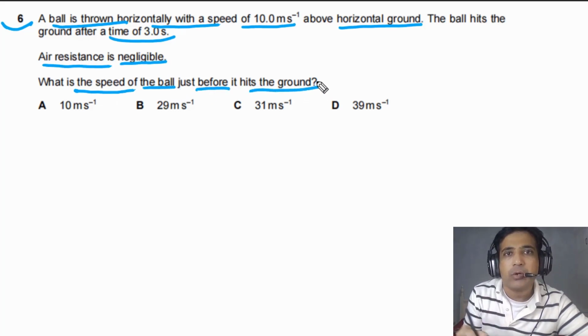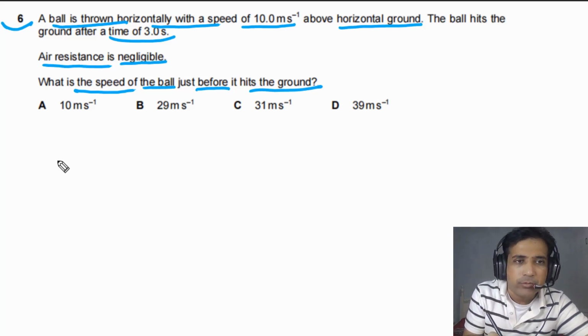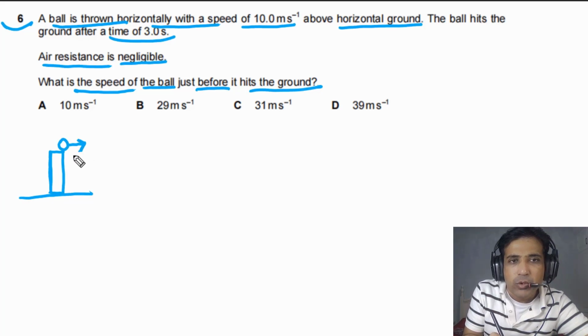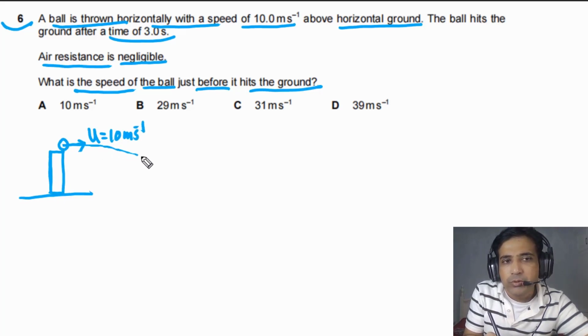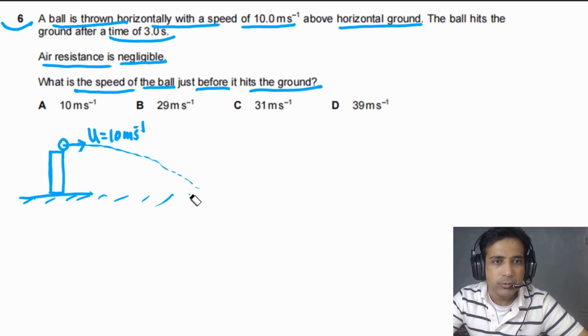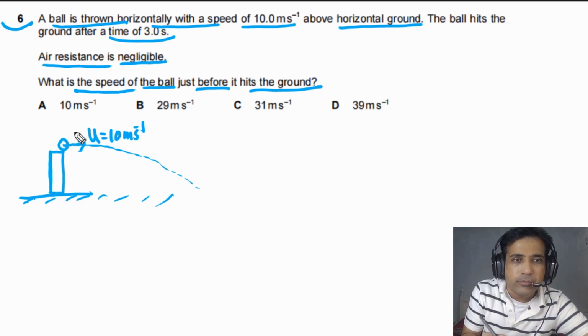The best way to answer this type of problem is, first of all, to sketch. In this case, we will imagine that the ball is thrown from a certain height, and it is given to us that the ball is thrown horizontally, and the initial speed of this ball is equal to 10 meters per second. When we throw this ball, it will follow this path, and finally it will hit the ground. Let me draw in a proper way so you can see a clear picture. This horizontal line is simply representing the ground.